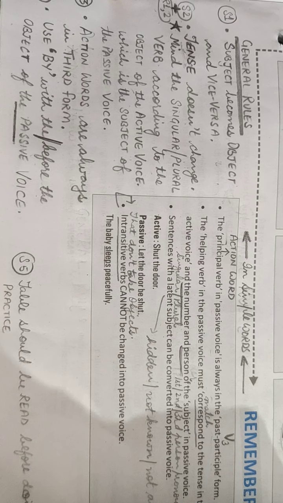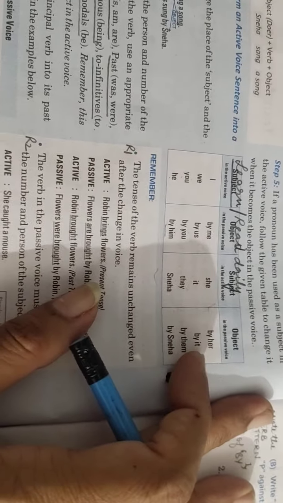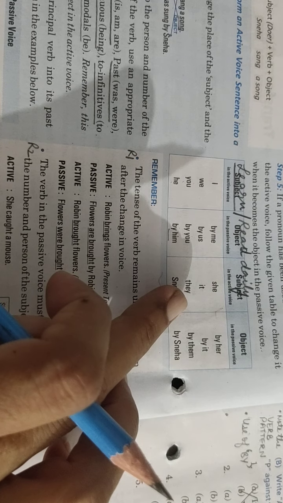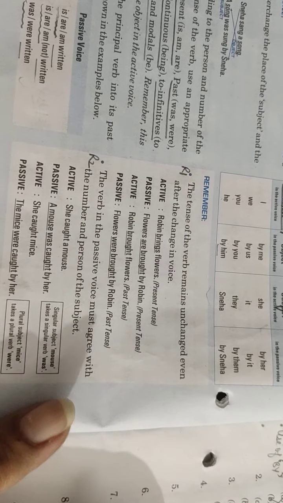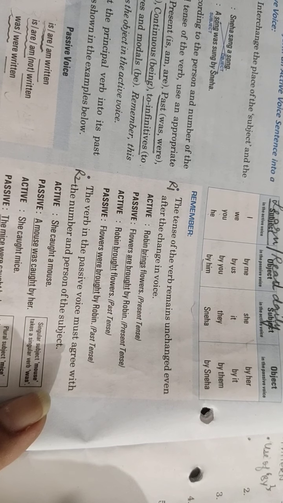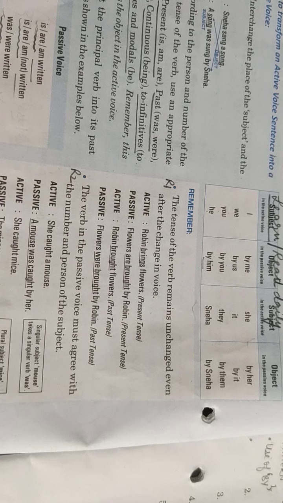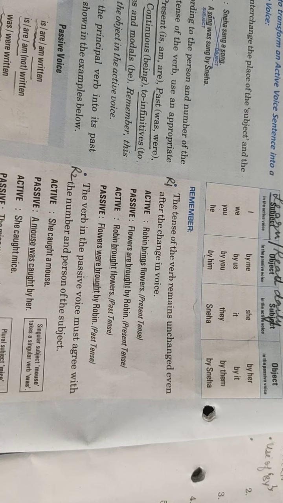These rules with pencil which I have written are the summary of what is on the next page of your book. As I told you earlier also, please read or learn this page by heart in one go, or read it daily whenever you take up the topic active passive. The rest of the rules we will be doing simultaneously along with the tenses that will come up further for this particular topic, active passive.